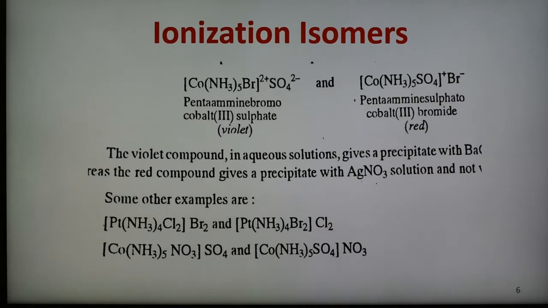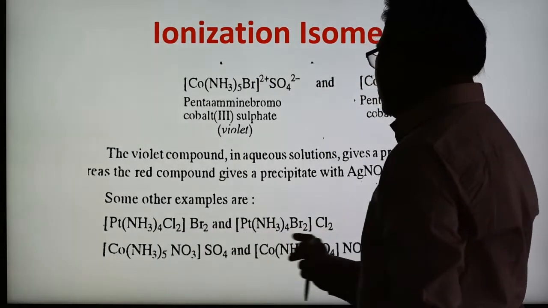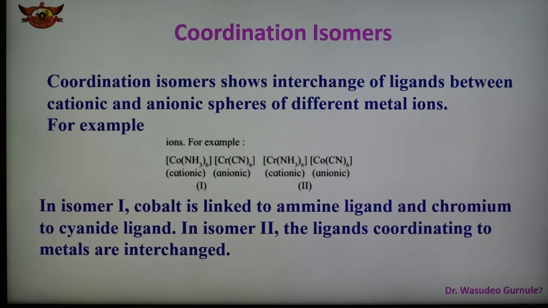In these ionization isomers, we have Cl inside and Cl outside. Here is another example, with nitrate and sulfate inside and outside the coordination sphere. So these are some examples of ionization isomers.